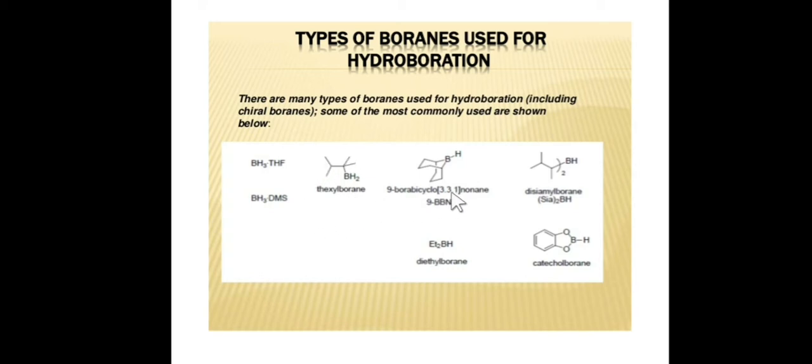Then next, very common and most popular, is 9-borabicyclo[3.3.1]nonane, that is 9-BBN. Okay, its short form is 9-BBN. It looks like this. This is 9-BBN, 9-borabicyclo[3.3.1]nonane. Okay, next is disiamyl borane. It looks like this. It is a dialkyl borane. This is the dialkyl borane. This is a monoalkyl borane, so it will add up twice, while this will add up only once. And then catechol borane, and then diethyl borane.